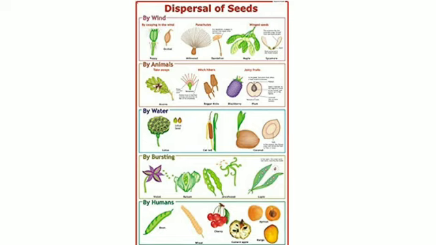Next, dispersal by birds. The birds eat fruits along with seeds. These seeds have a hard outer covering. The seeds are dispersed to some other place through the bird's feces. The digestive enzymes present in the digestive system of birds help in dissolving the hard seed coat, and when they are released or excreted along with the feces, they germinate. Example, neem seeds are dispersed by the bird's feces.